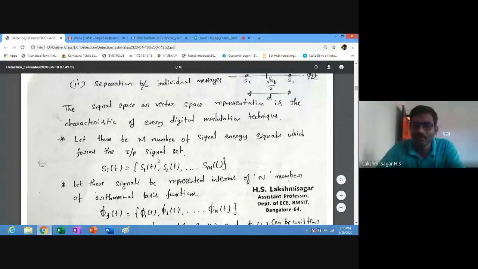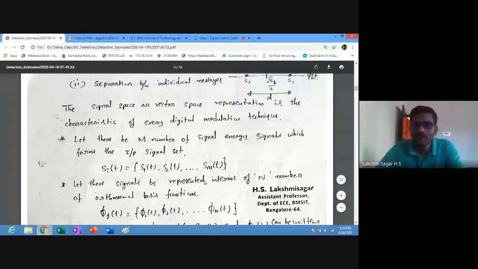Last class I discussed one problem, where we were considering 2, 3, 4 signals. All 4 signals should be linearly independent, then only you can apply the Gram-Schmidt orthogonalization procedure. If any signal depends on any other signals, then we cannot apply the Gram-Schmidt orthogonalization procedure to find the orthonormal basis functions.